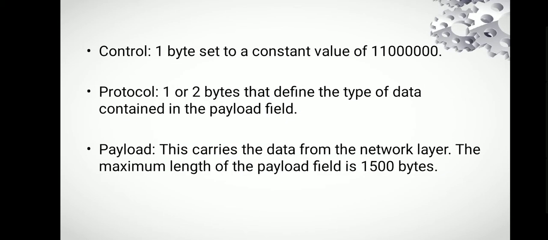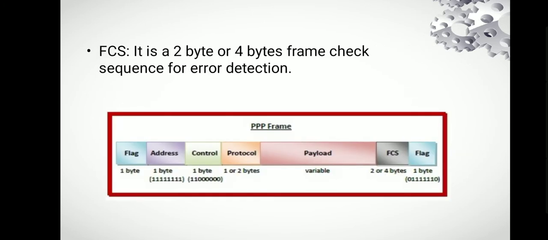Control. 1 byte set to a constant value. Protocol. 1 or 2 bytes that define the type of data contained in the payload field. Payload. This carries the data from the network layer. The maximum length of the payload field is 1500 bytes. FCS. It is 2 bytes or 4 bytes. Frame check sequence for error detection.